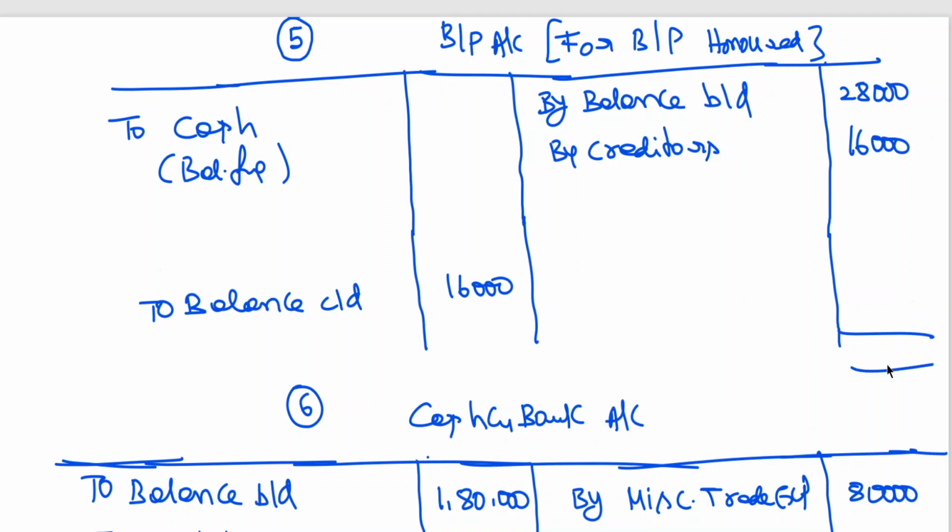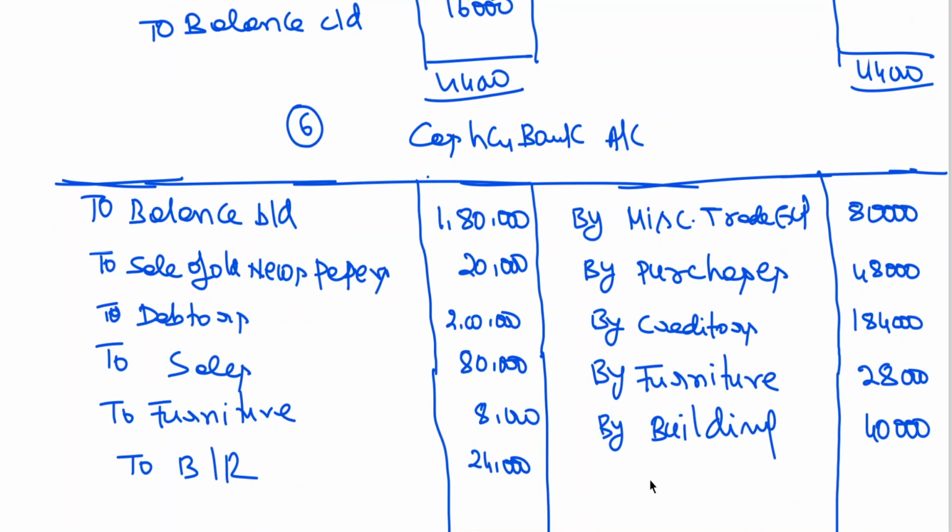44,000, 15,000. Why am I doing this first? To explain to you that the bills payable account, if it is dishonored, has an impact on the creditors account. Just to cross check, I am starting with bills payable. Clear? So in cash and bank, I should write by bills payable 28,000.